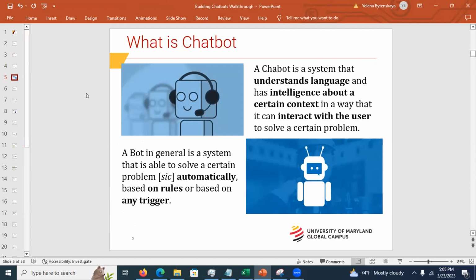Now, you may have heard this terminology called bot. A bot is just an application that runs automatically based on any trigger. It's just a system. It solves a specific problem. But the chatbot also understands your language. It has intelligence in a certain context. It interacts with the user to solve a specific problem.